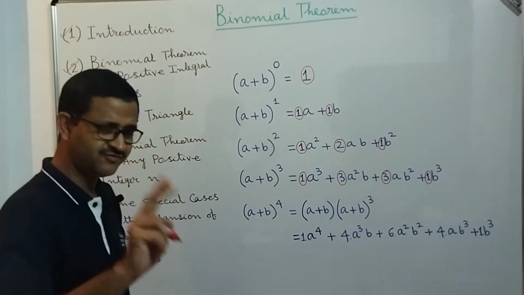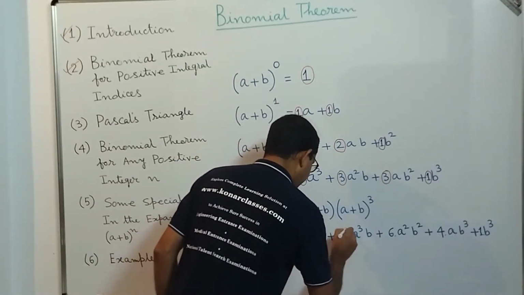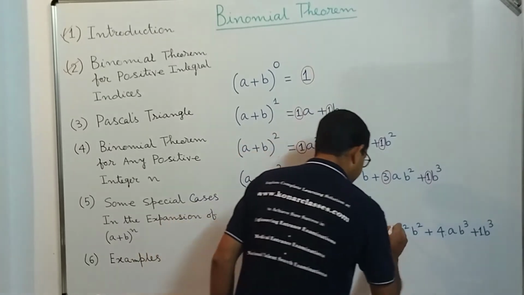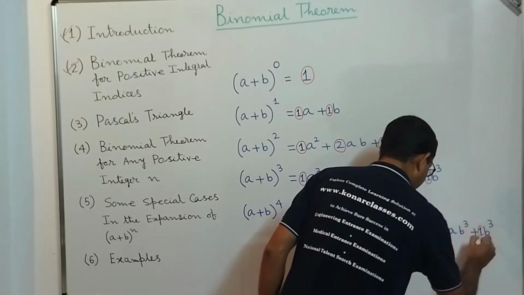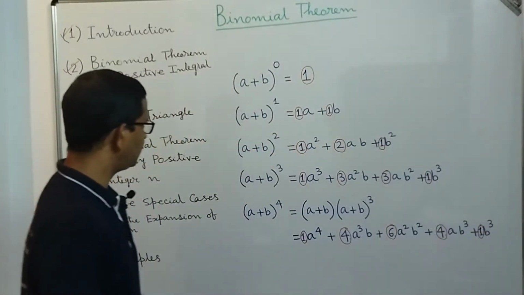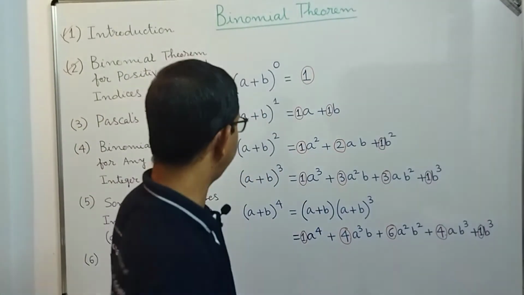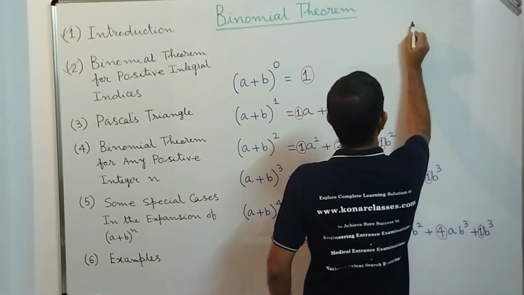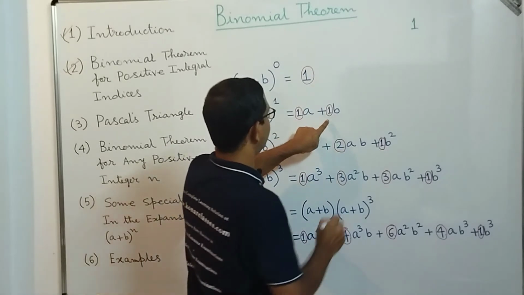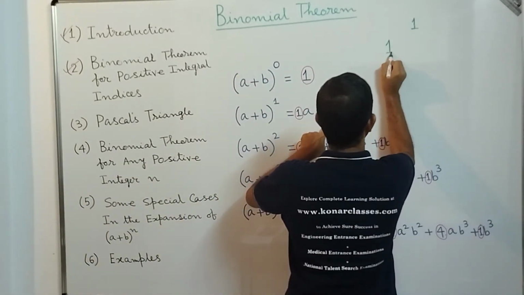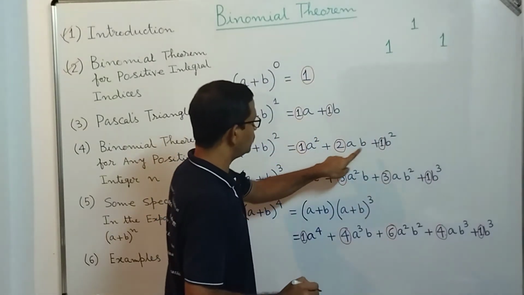Okay, just wait for 2 minutes. I will explain the exact pattern we are finding. In case you are able to find it, just keep it with you and match whatever I am going to say. Now if we keep these patterns here, how will it look? Let me write it down. The first one is 1. Then 1, 1. Then 1, 2, 1.